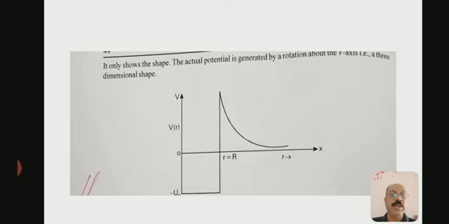You see the figure only shows the shape. The actual potential is generated by the rotation about the V axis, that is a three-dimensional shape.